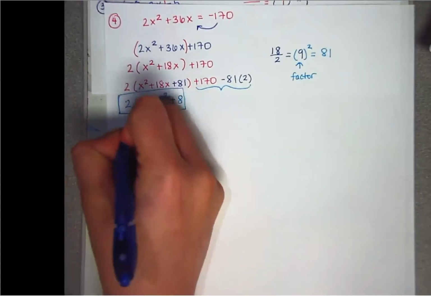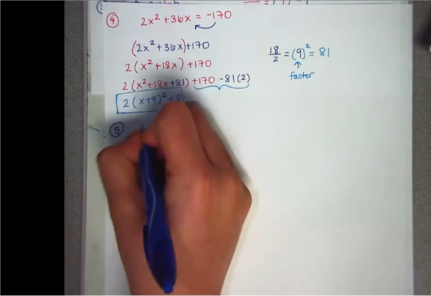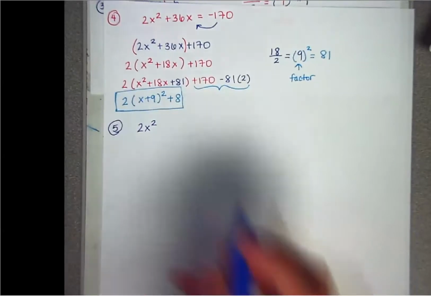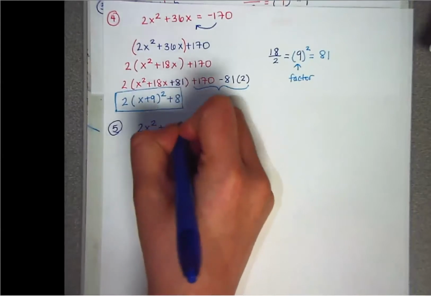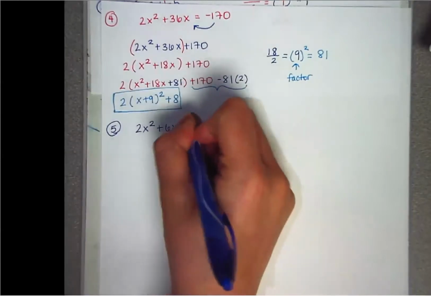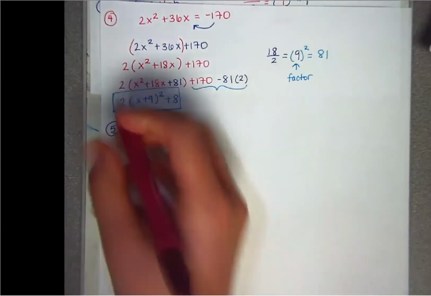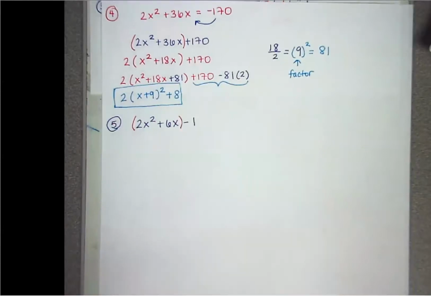You're going to get the 2 questions. Which one do you add, and then the final vertex form. So we have 2x squared plus 6x minus 1. But there's a number in front of the x squared that is not 1, so you have to reduce. So make sure that you're doing that first.